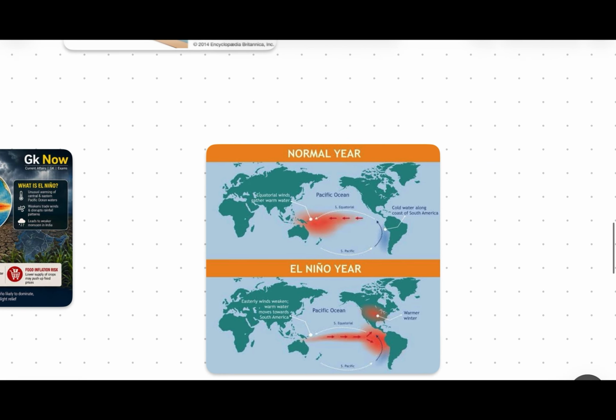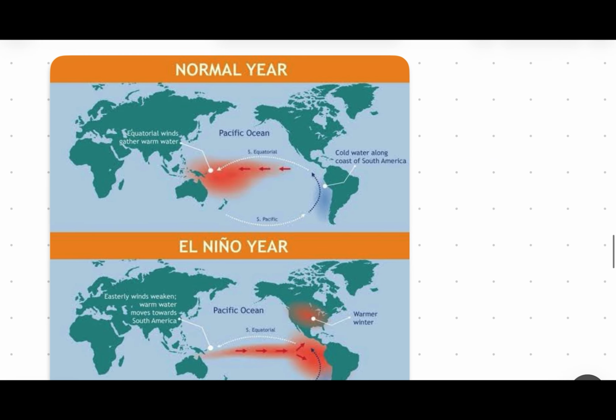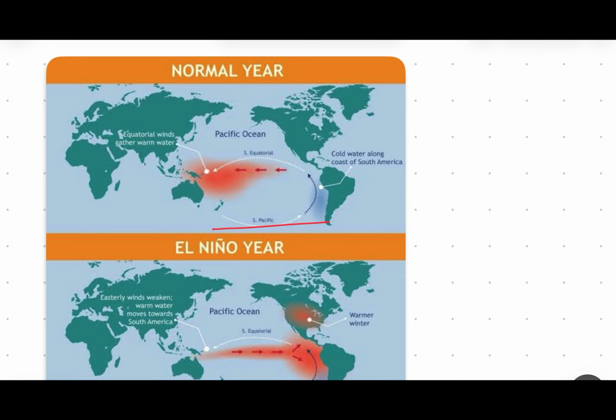So just look at here. This is your Pacific Ocean, and this is South America. This is Australia, and this is India. So what happens in the normal years? During this period of time, when we are talking about May to June, July, August, September, this region, which is the Eastern Pacific Ocean, becomes too cold. And it is a natural phenomenon.